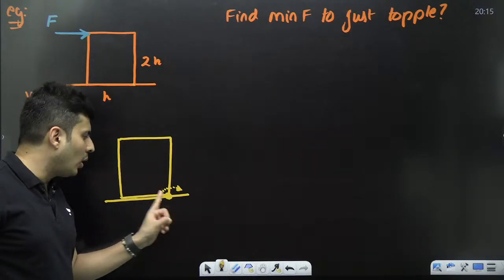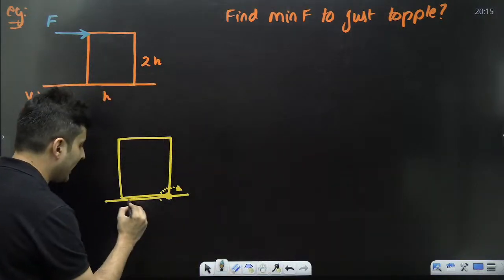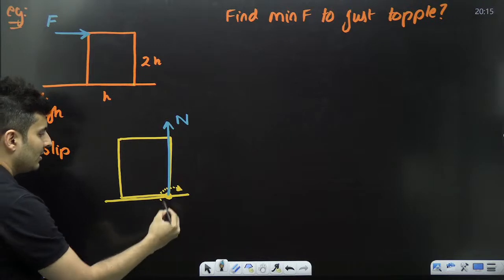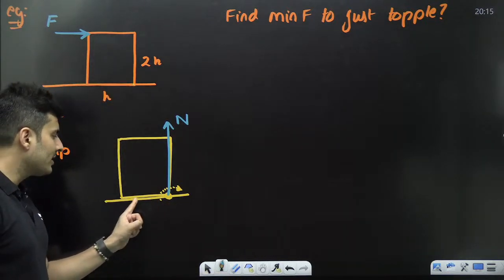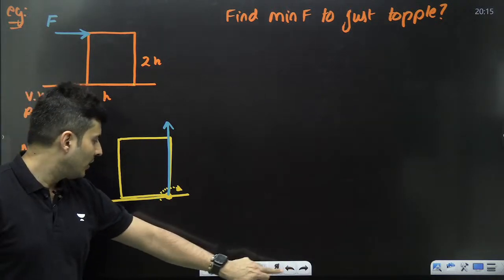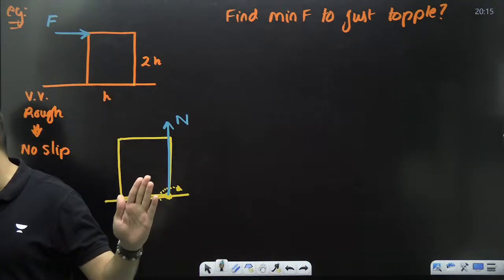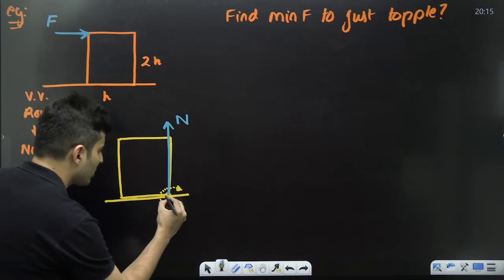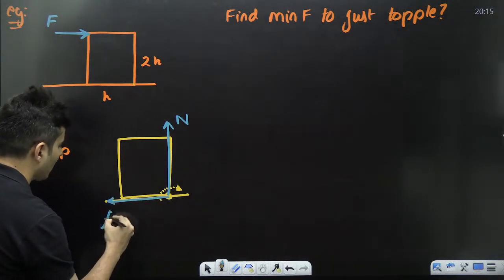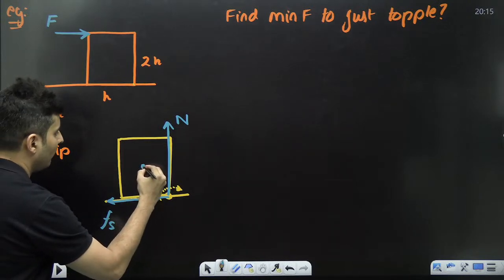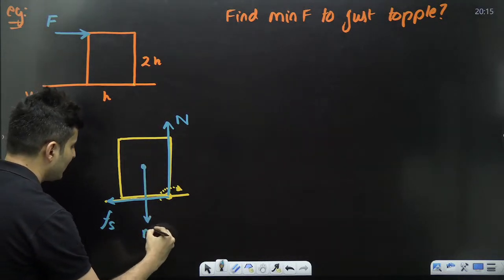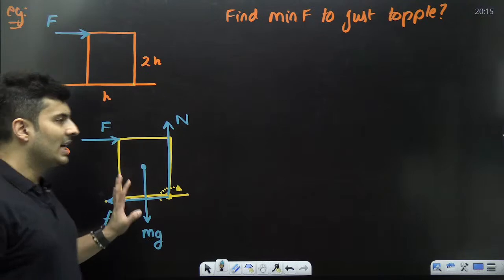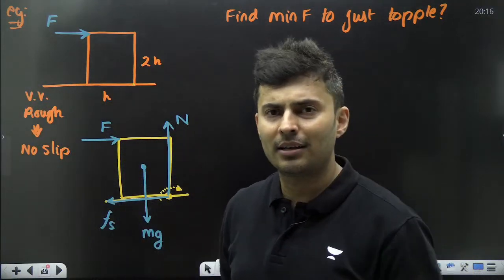Since all these points have lost contact, there can't be contact force here. So the normal force would have shifted over here. Did you understand? This is the edge about which it will topple. All these points would have lost contact. That's why the normal force would have shifted towards the right side. Great. Friction will act through that point like this. This will be the static friction. The weight of the box, basically mg, acts through the center of mass, and that force over here. These are the only forces acting on that body.